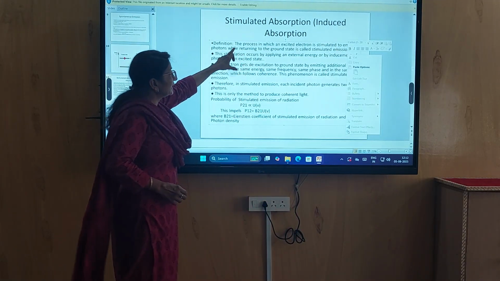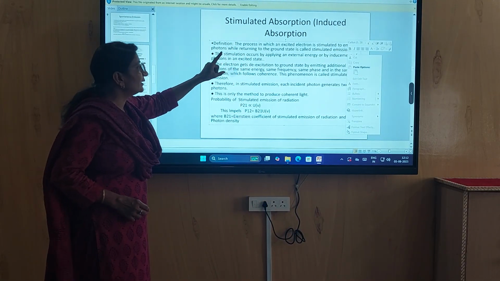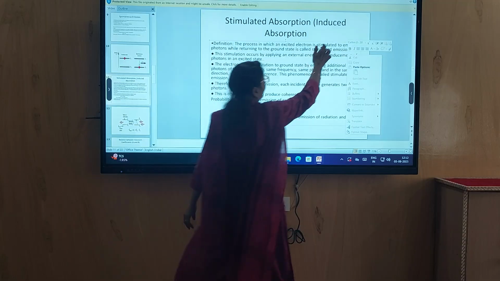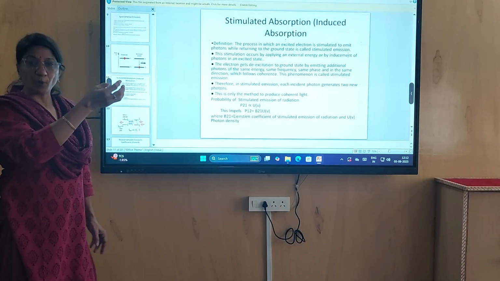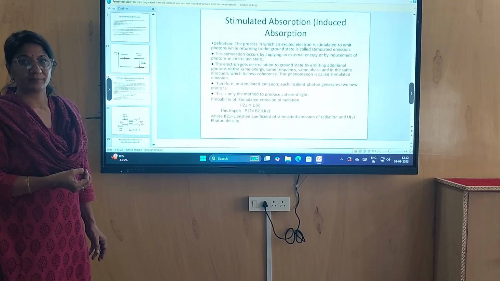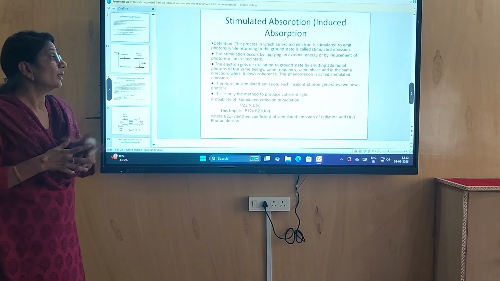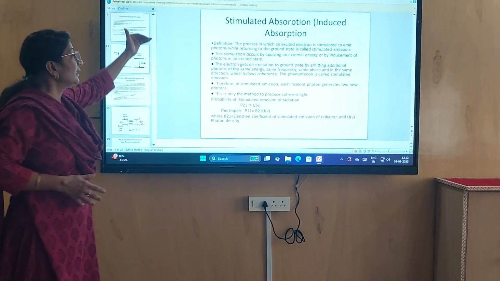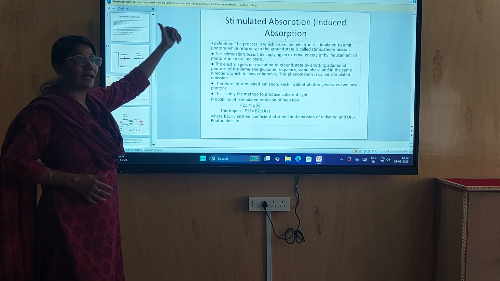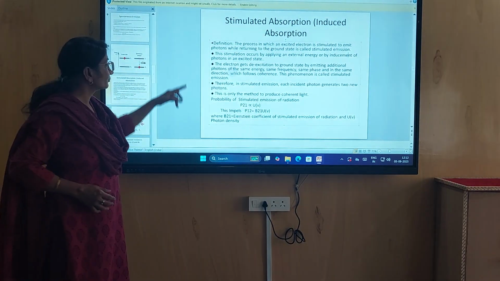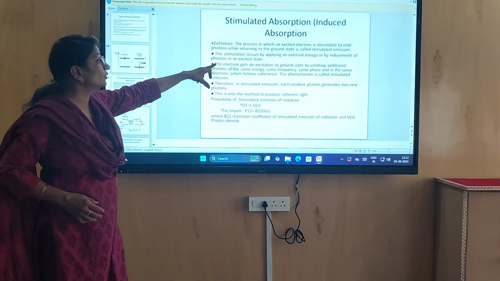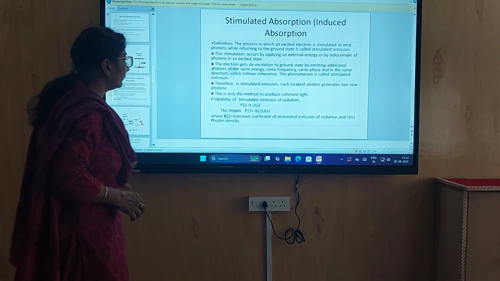In a spontaneous process, atom spontaneously comes to ground state. That was spontaneous emission, but in a stimulated process, the excited electron is stimulated to emit photon while returning to ground state, which is called stimulated emission.